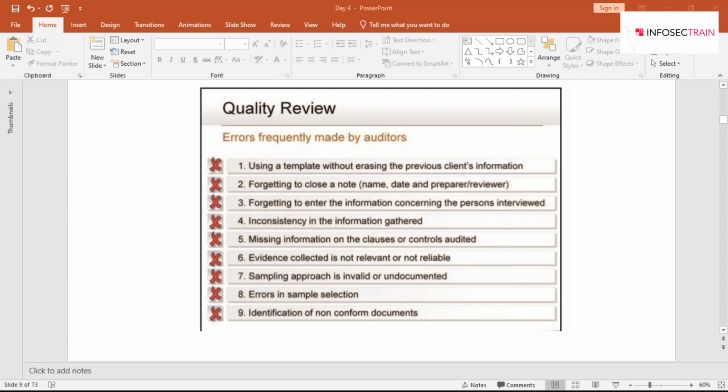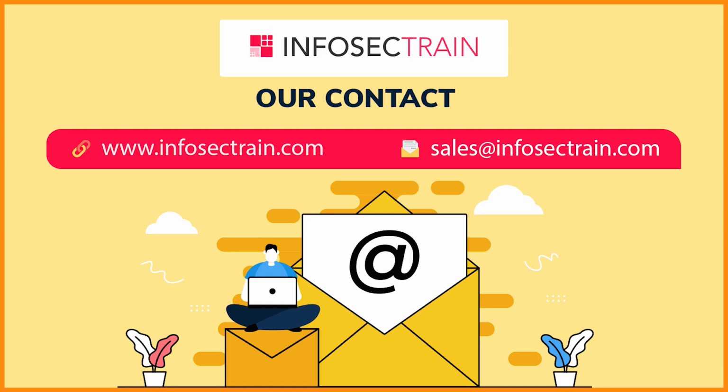Then the sampling approach is invalid or undocumented. It means that you have not followed a proper sampling method, which is again an error, or whatever samples you have collected are not valid, or you have not documented them. That is again a flaw. Then identification of non-conforming documents. So these are the errors that can be committed by auditors during auditing, and they are very common, guys.